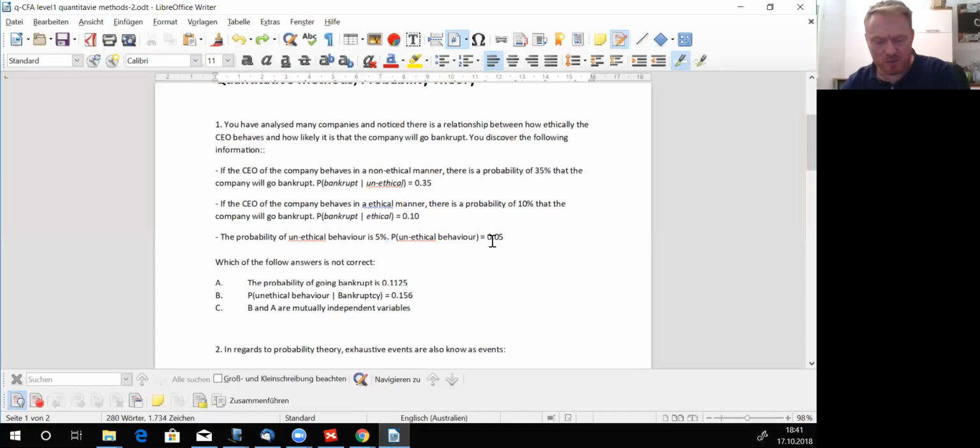It was not necessary to say P of unethical behavior is equal to 0.05. The formula didn't have to be mentioned. It was clear from the beginning: the probability of unethical behavior is 5%. This totally suffices.